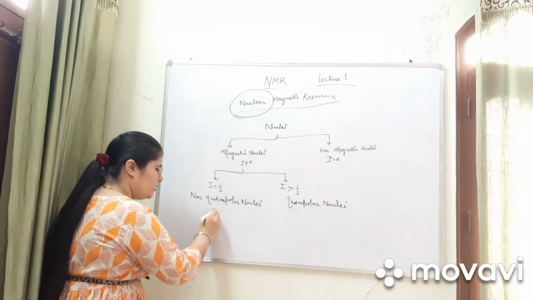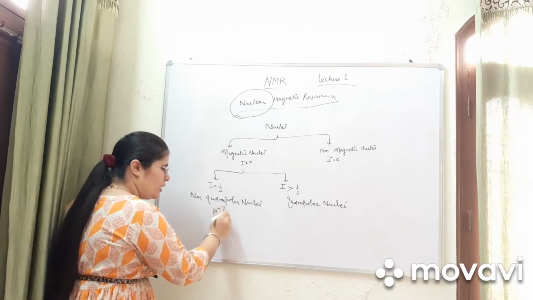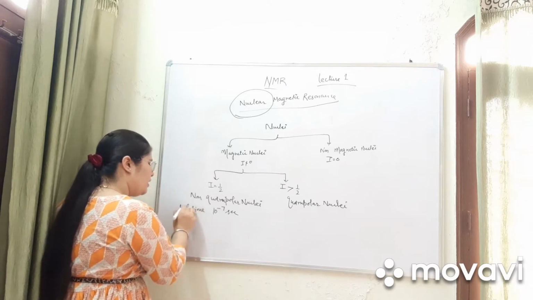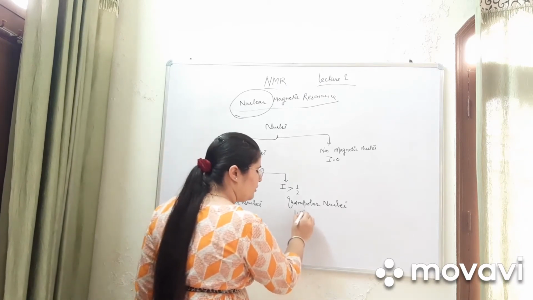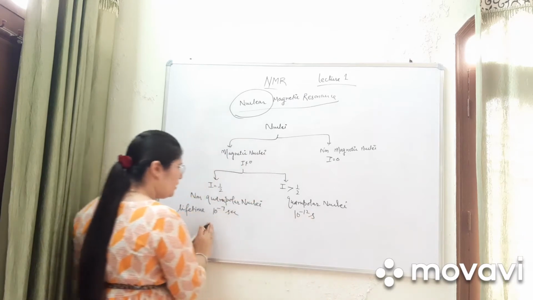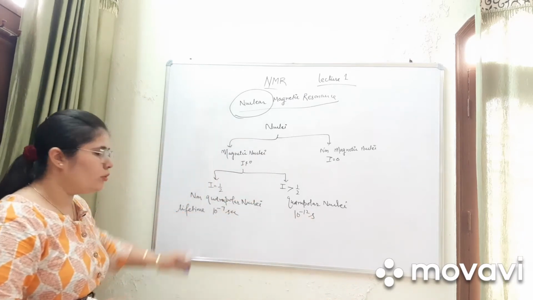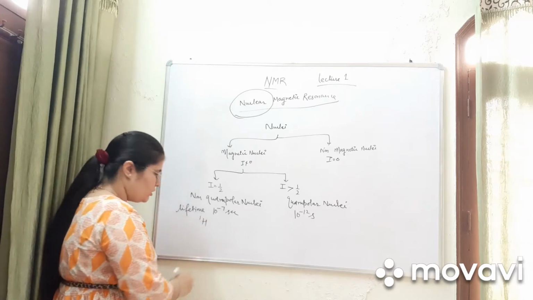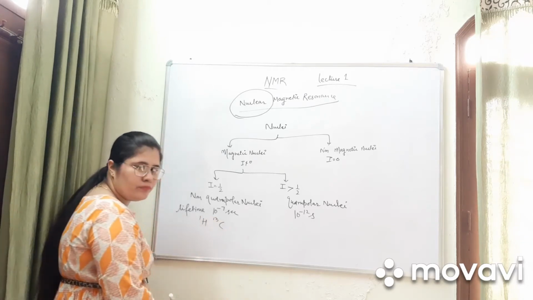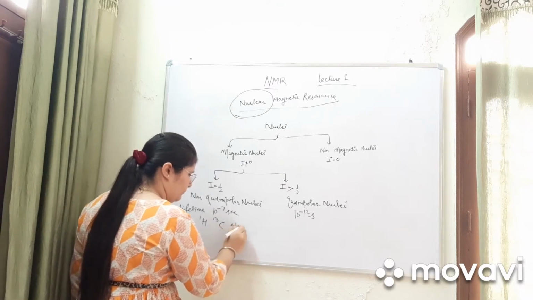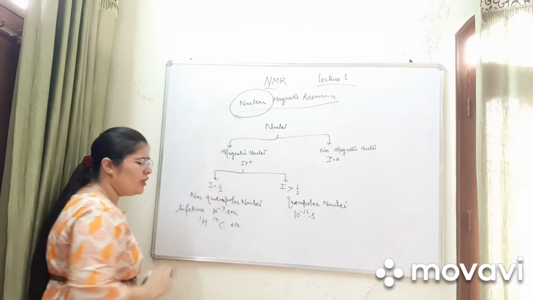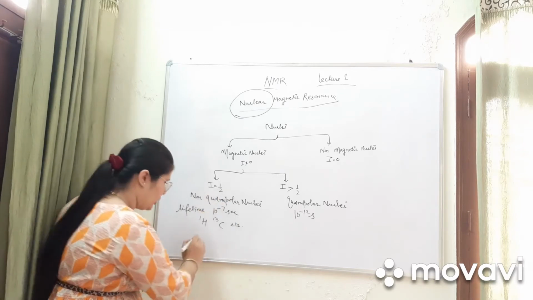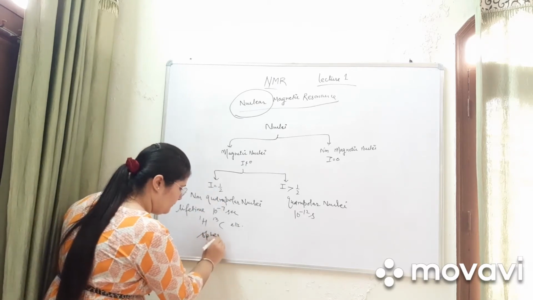Non-quadrupolar nuclei have a lifetime of 10 to the power minus 7 second. Here the lifetime of quadrupolar nuclei is 10 to the power minus 12 second, less than non-quadrupolar nuclei. Here we will discuss 1H, carbon-13, etc. These non-quadrupolar nuclei do not change their shape; the shape remains spherical.